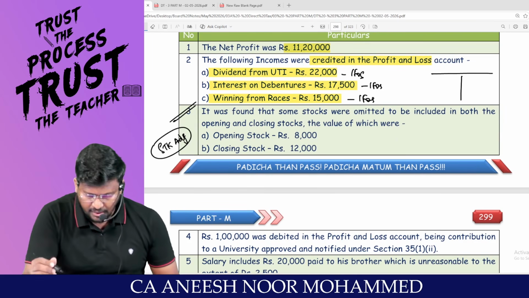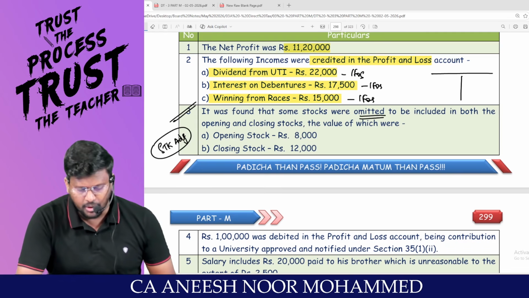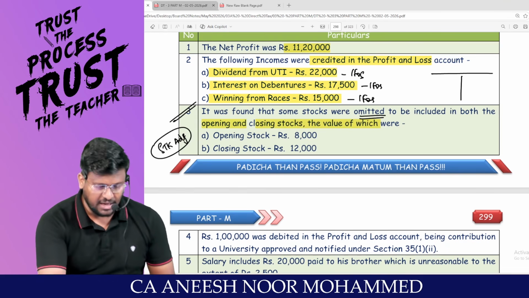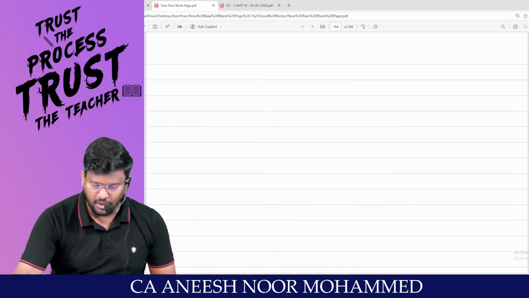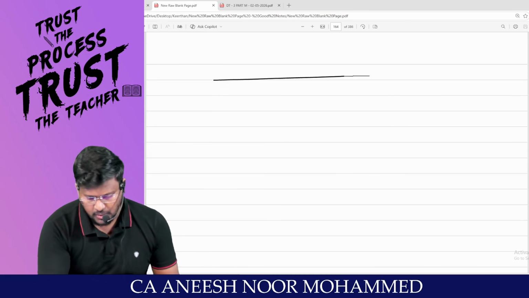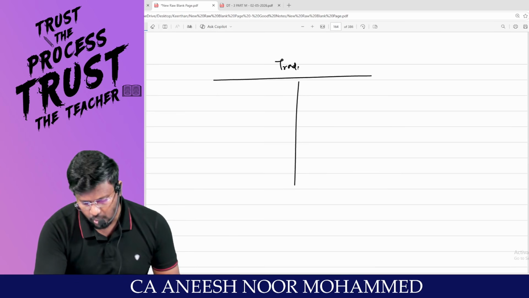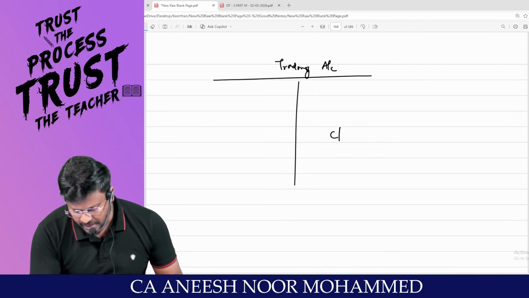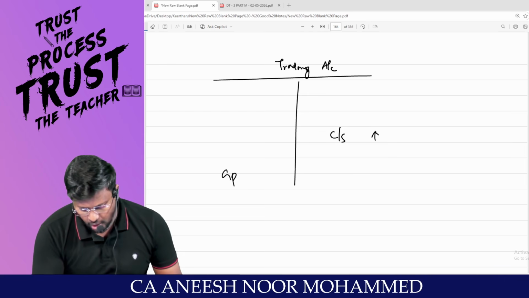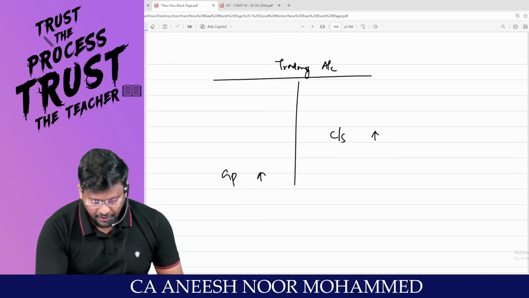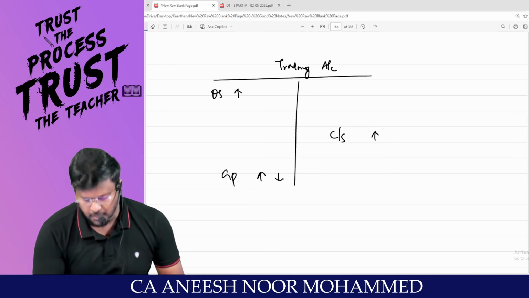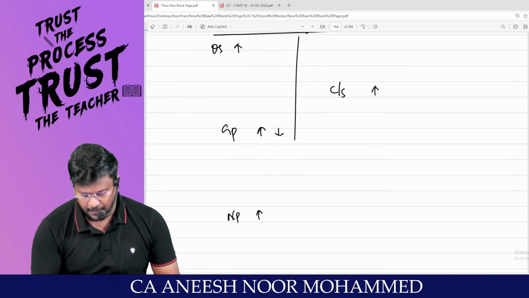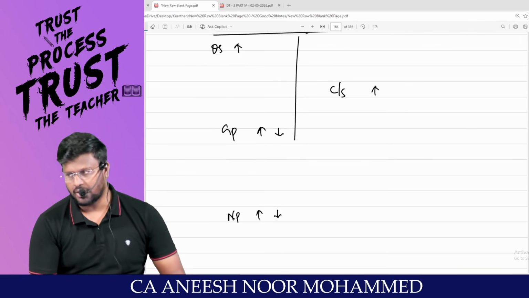It was found that some stock were omitted to be included in both the opening stock and closing stock. That means the accountant has not recorded the opening stock and closing stock. This is our normal trading account. Here we should have some basic knowledge in accounts. If the closing stock increases, gross profit increases. If the opening stock increases, gross profit decreases. If gross profit increases, net profit increases. If gross profit decreases, net profit decreases.